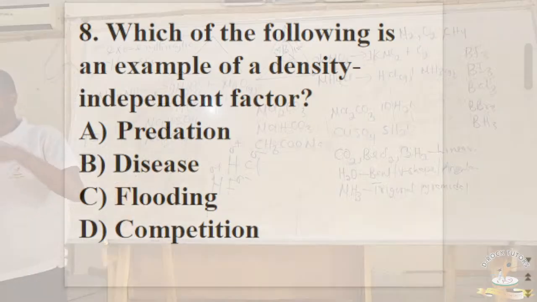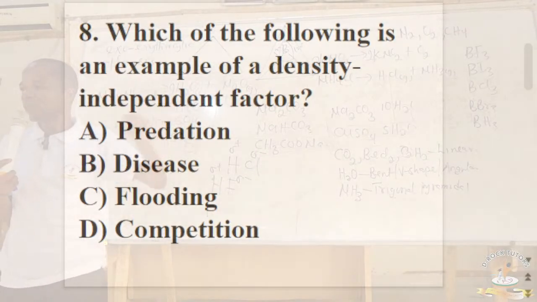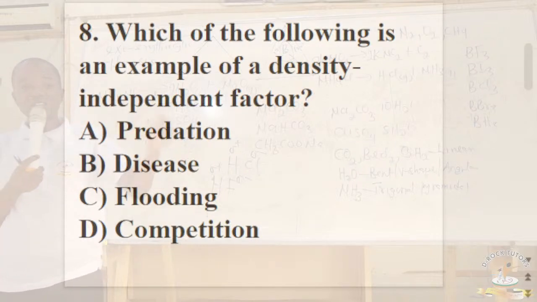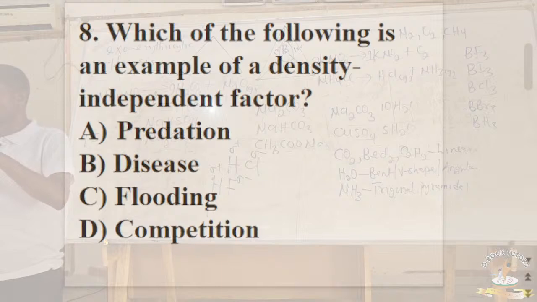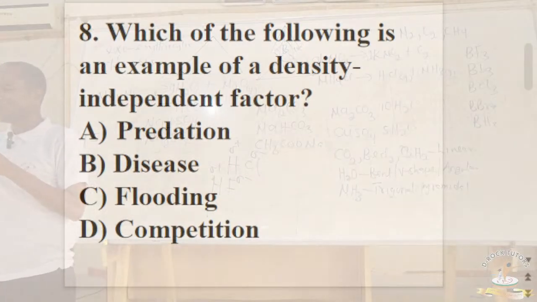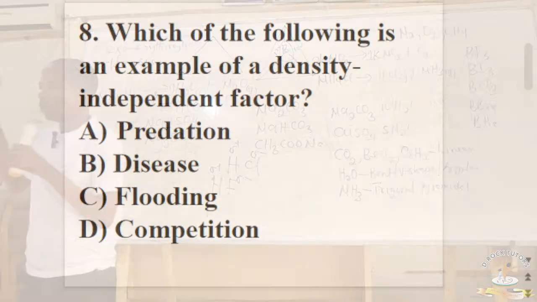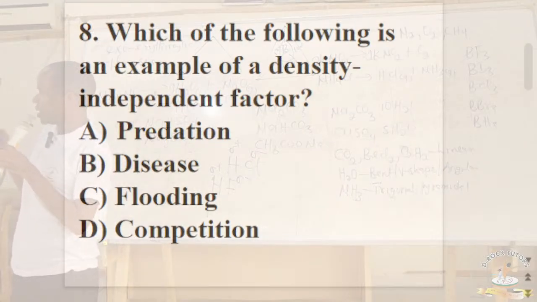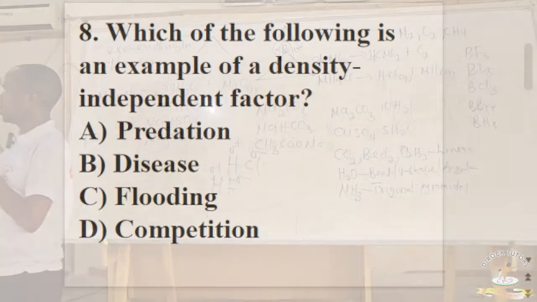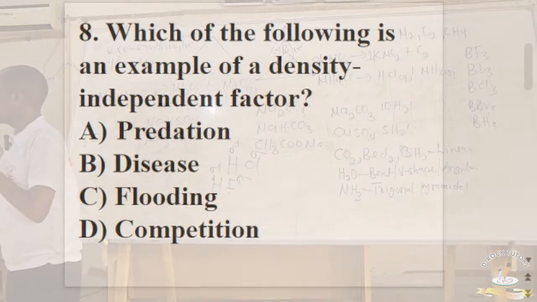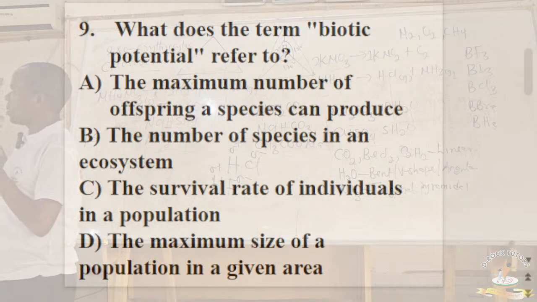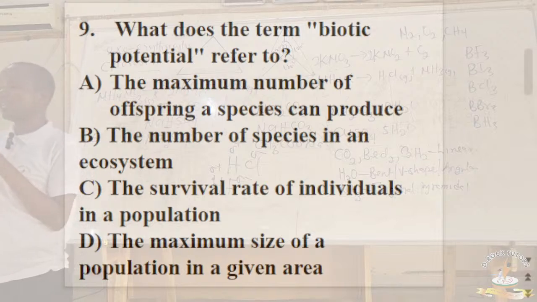The higher the amount of competition among organisms, the higher the amount of organisms that can actually die because of inability to have access to resources. But if you look at flood, drought, and so on and so forth, they are examples of density independent factor. So the correct answer here would be option C, which is flooding. The next slide. Okay, what does the term biotic potential refer to?